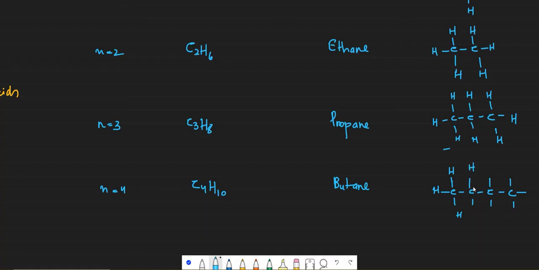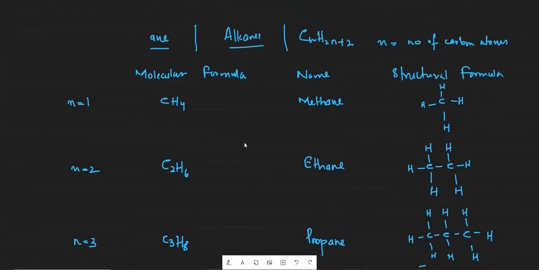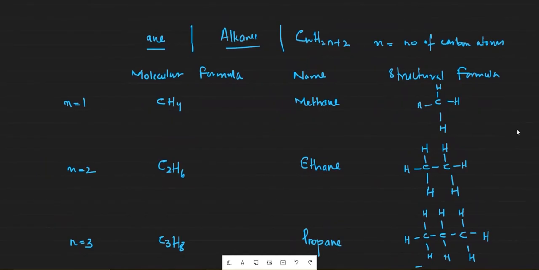You have to attach all the hydrogens. Very tedious to do, but you'll have to do it. So n is equal to 5 would be pentane, n is equal to 6 would be hexane, then heptane, then octane, then nonane, and then decane. So that's how you write the molecular formulas and the structural formula of alkanes.